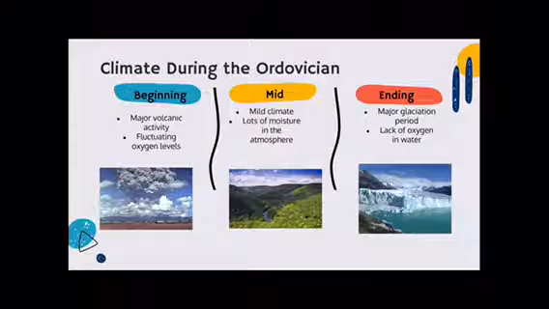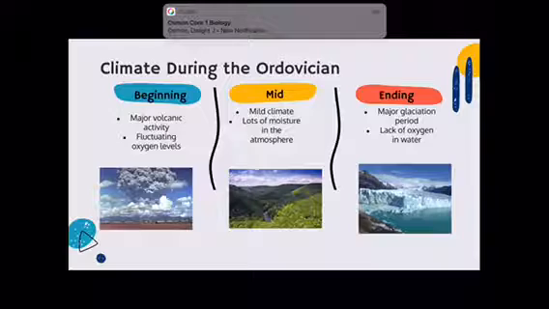So the climate at the beginning of the Ordovician, there was major volcanic activity because the volcanoes were pushing out of the shallow ocean. And during the middle of the Ordovician, there was a mild tropical atmosphere with lots of moisture in the air, because as the volcanoes cooled, they left a warmer climate and therefore led to this mild temperature. And near the end of the period, there was a major glaciation that caused many of the aquatic creatures to suffer and become extinct.